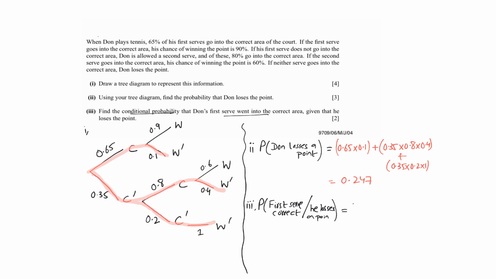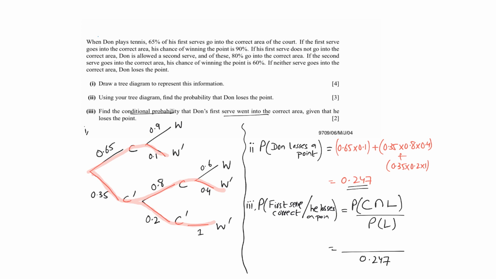This would be equal to the probability of the intersection of first serve correct and he loses, over the probability that he loses. In the previous part you calculated the probability of him losing a point, that is 0.247, and the denominator was made up of these three highlighted branches. Now remember that the numerator will be a part of these branches.